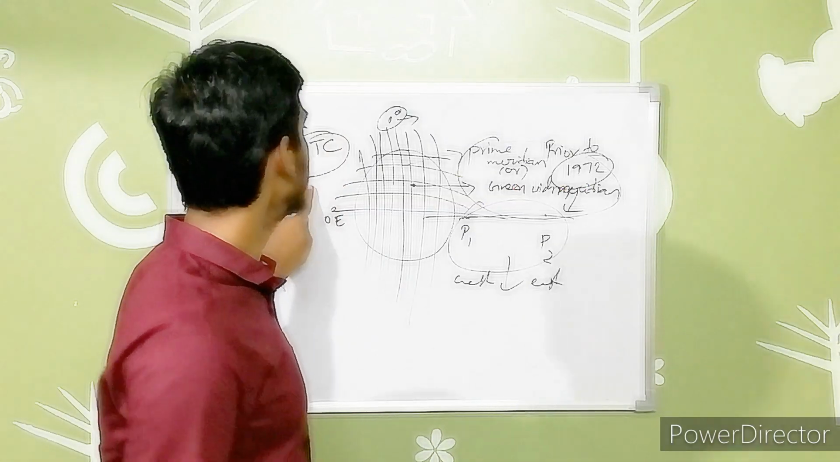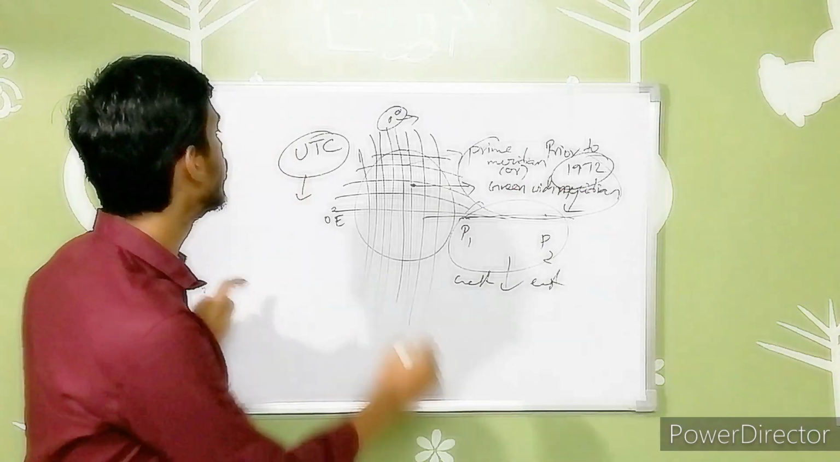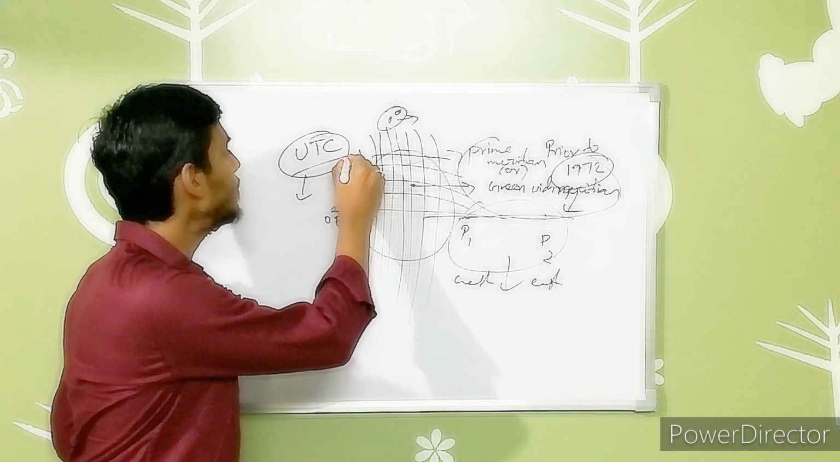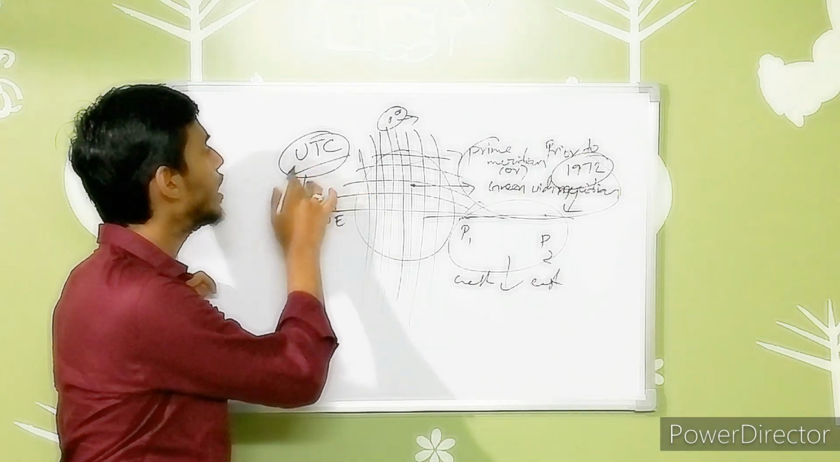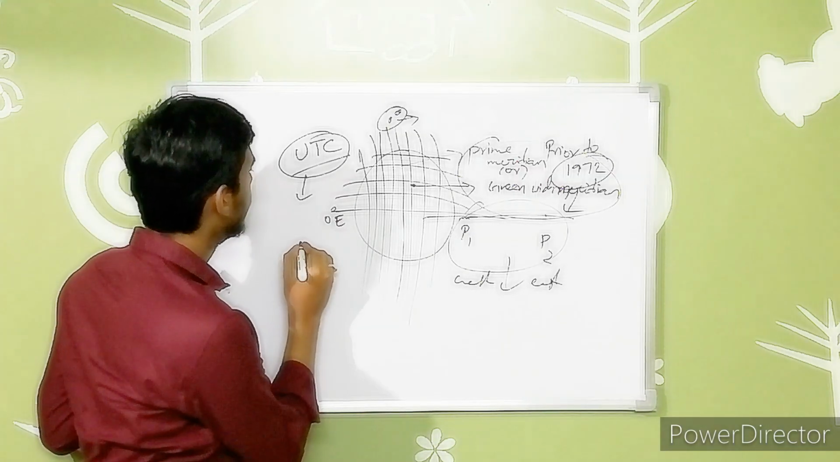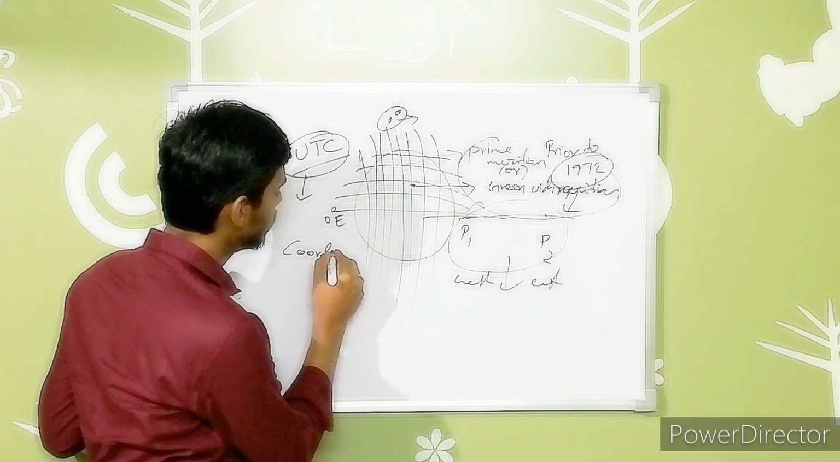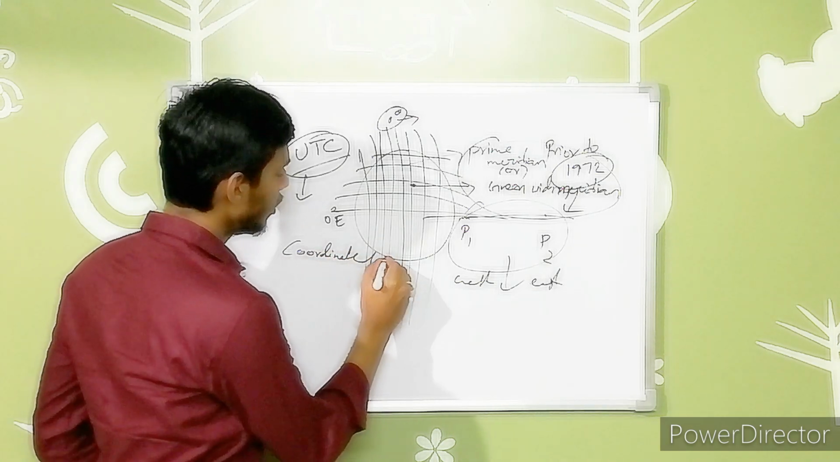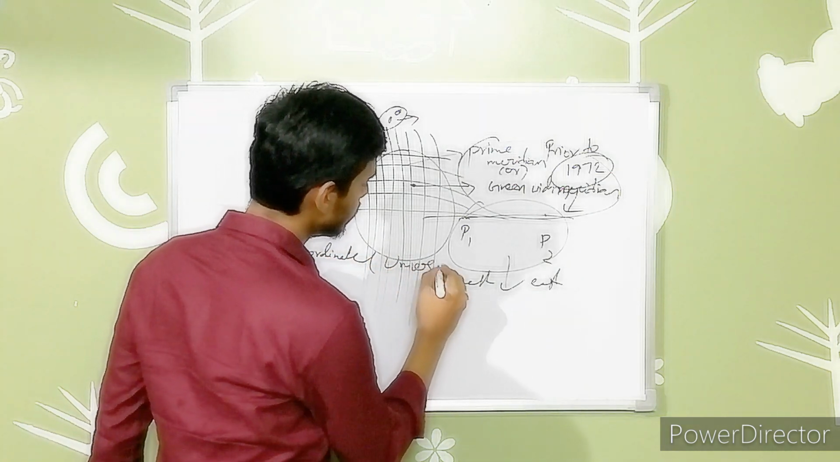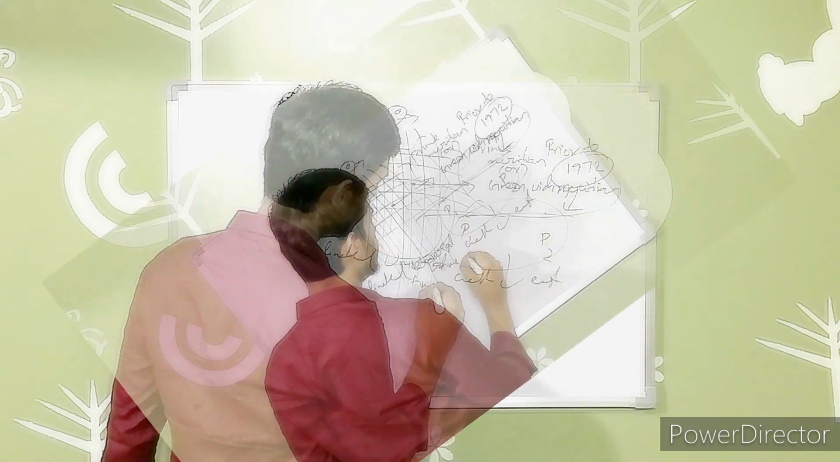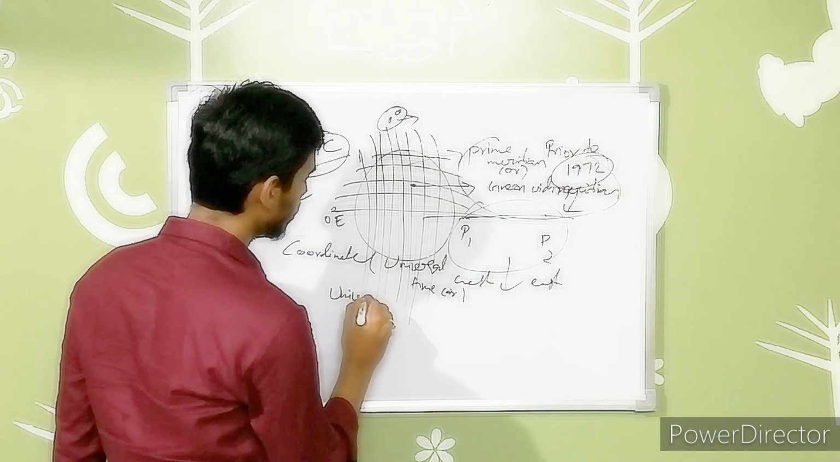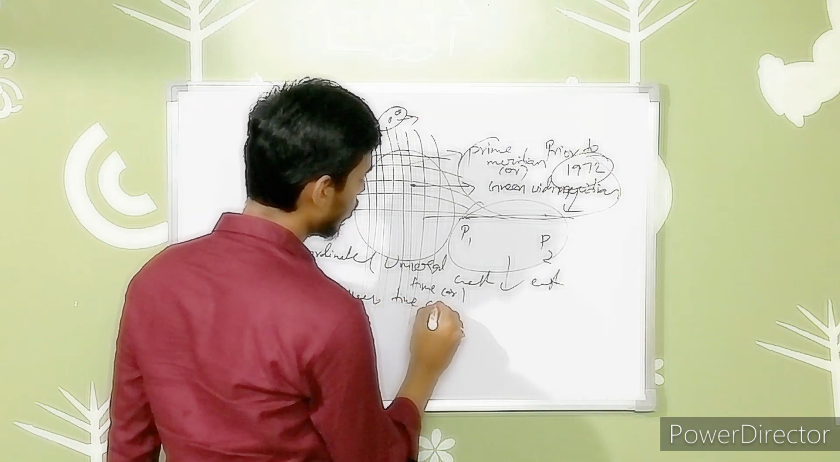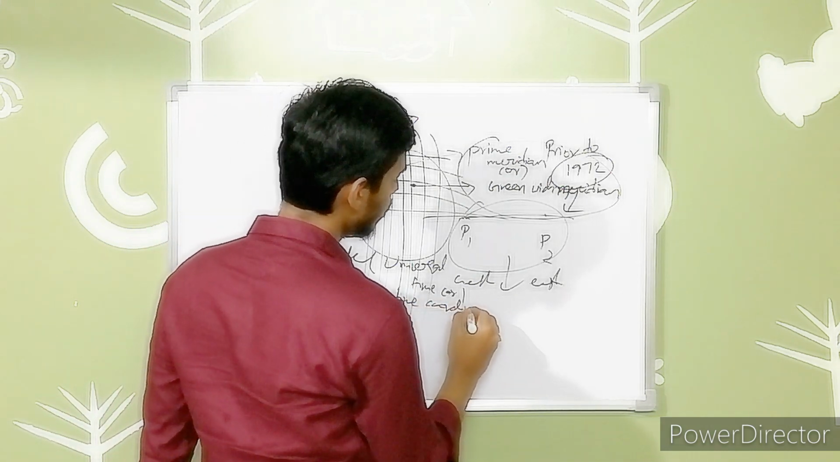In this frequency we are seeing the term UTC. It is nothing but universal time coordinated, or coordinated universal time. I repeat, coordinated universal time, or it is also called universal time coordinate.